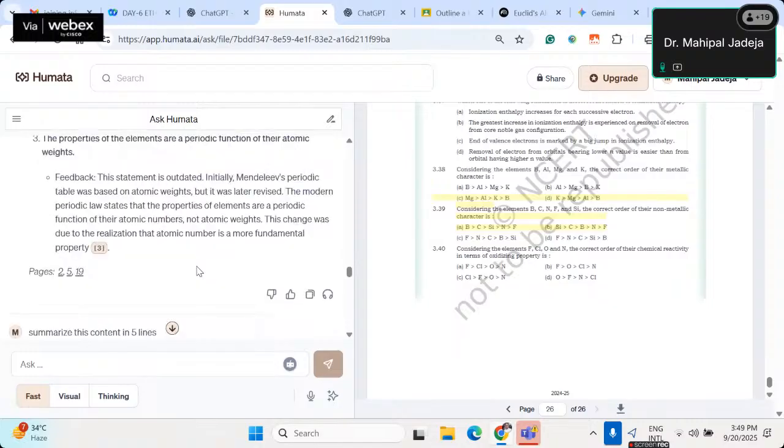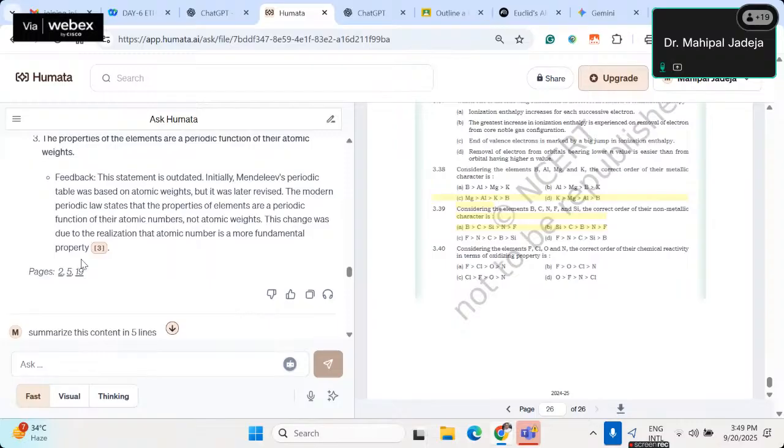And of course, there are three modes, just like temperature values. You can also fine tune this. There are three different modes. One is grounded mode, where everything will be based on whatever we are uploading. The second one is balanced mode, where it can generate something on its own. And the third one is, of course, creative mode, in which the responses will be loosely based on whatever we are uploading, and the majority will be of a creative nature.